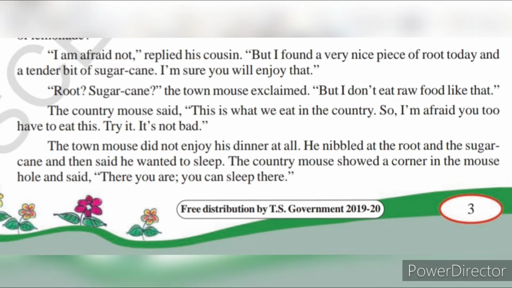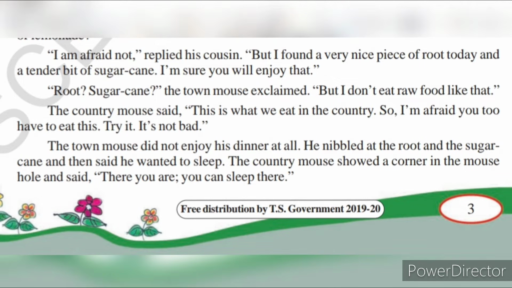"Root, sugarcane?" the town mouse exclaimed. "But I don't eat raw food like that." So he was shocked. Root and sugarcane. He's telling that he won't eat any raw foods directly. He wants some cooked food. He doesn't like raw food.